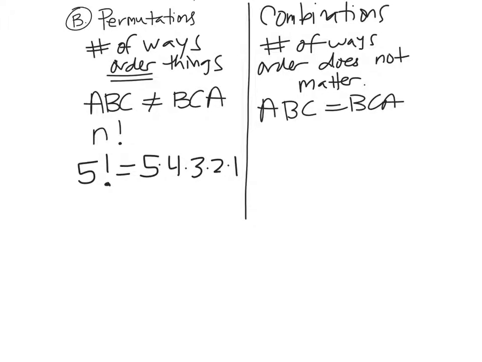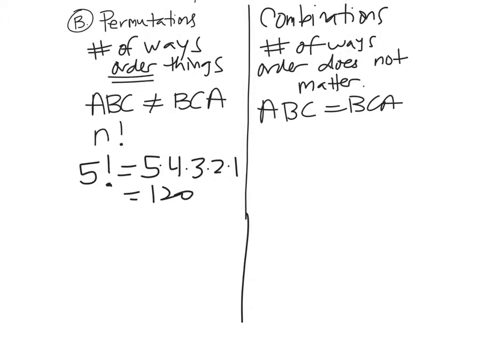See this nPr? We're going to use that. That's permutations. nCr will be combinations. We're going to use that. And there's factorial. So if I go 5 factorial, it tells me it's 120. 5 times 4 times 3 times 2 times 1. Okay? 120. All right, so knowing that, let's do some problems here.